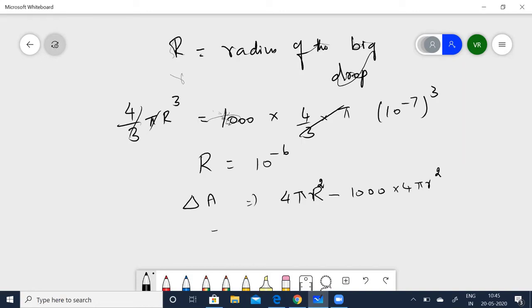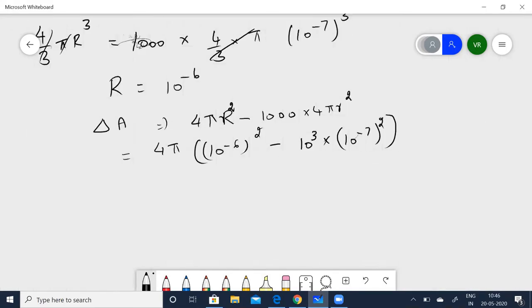Let me take 4 pi as a common factor. We have already found that R is 10 to the power of minus 6, so (10 to the power of minus 6) the whole squared, minus 10 to the power of 3, since 1000 can be written as 10 to the power of 3, into (10 to the power of minus 7) the whole square.